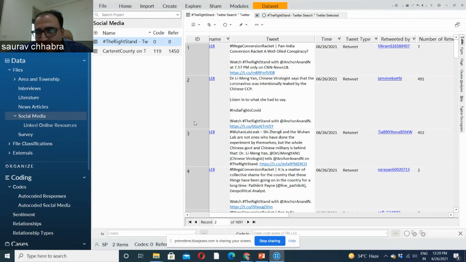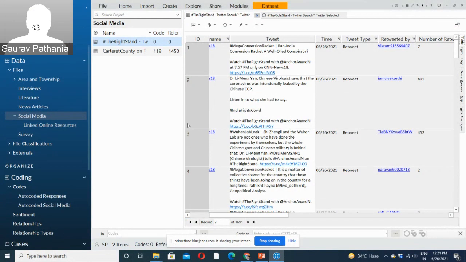But there was one question. There are two versions of NVivo, I guess, NVivo Pro and NVivo Plus. Someone asked about that. Are there any versions in NVivo? Yeah, no, there are no versions anymore. It used to be in the previous edition, but the latest version does not have any Pro and Plus versions. There's only one version which has got all the features. So there's no Pro and Plus anymore.